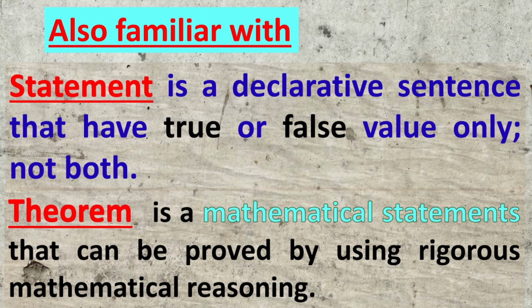If it is false, there is no need for true. But it is not both. A theorem is a mathematical statement, where a statement is a declarative sentence that is true or false, and a theorem is a mathematical statement you can prove by using rigorous mathematical reasoning, from axioms, like this.